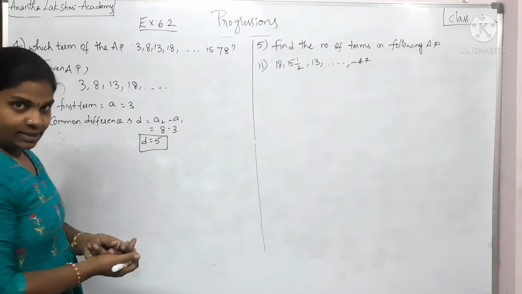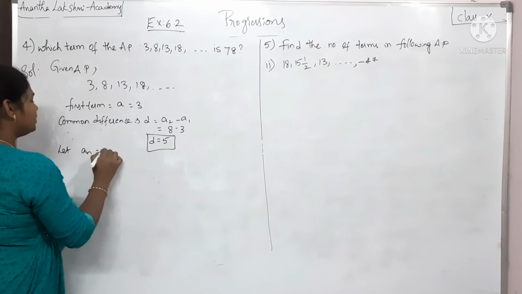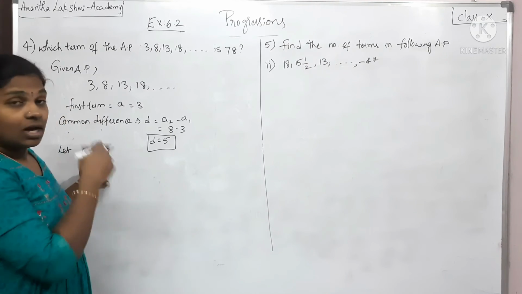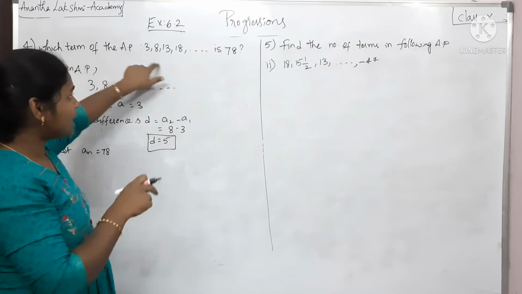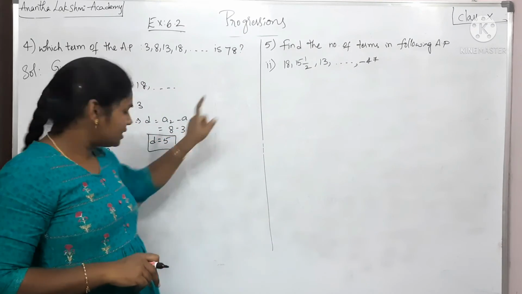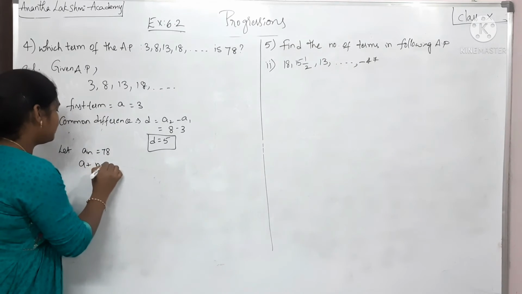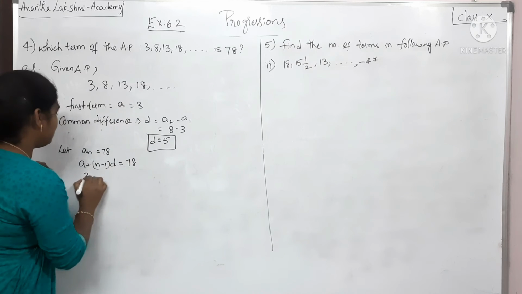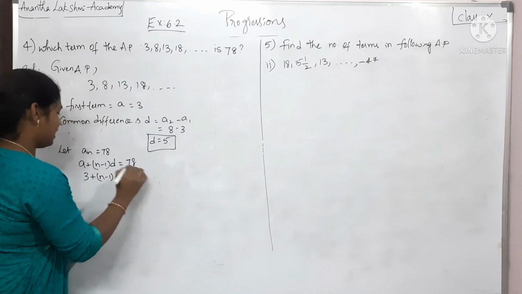Now, let us assume that an, the nth term of the series, is 78. From here, can we figure out n? That means the so-and-so term of this AP is 78, isn't it? So, let's solve it like that. a plus (n minus 1) into d is equal to 78. What is a? 3 plus (n minus 1) into 5 is equal to 78.